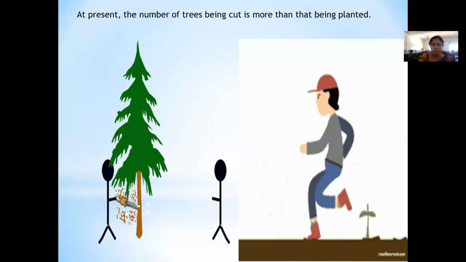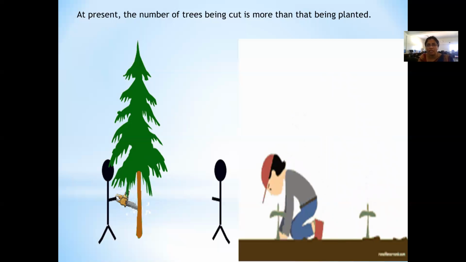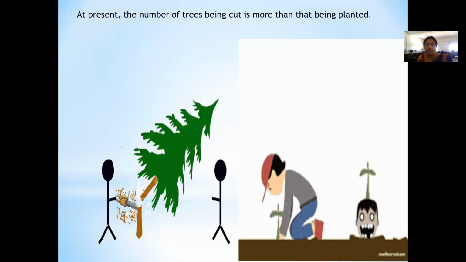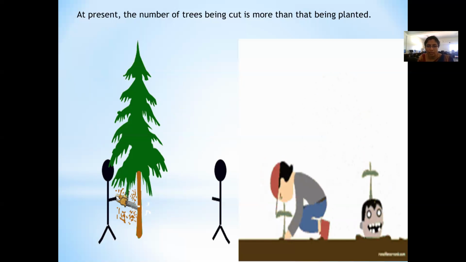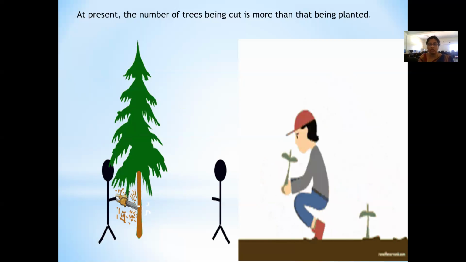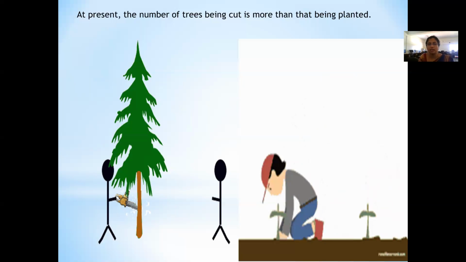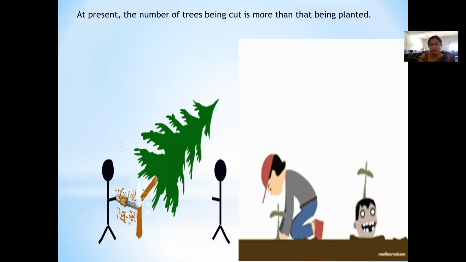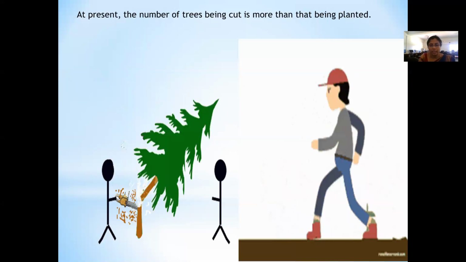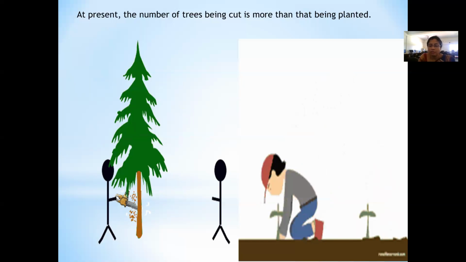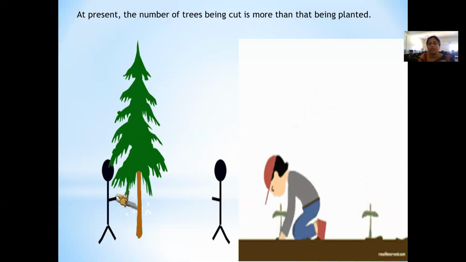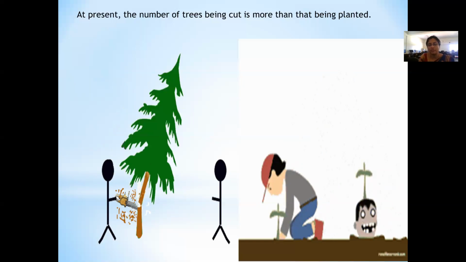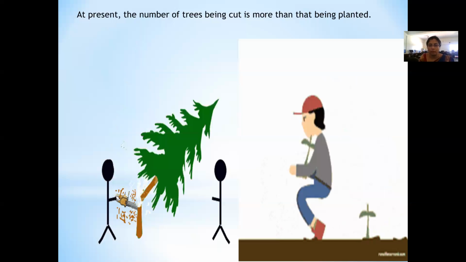So the things will be balanced. But at present, the number of trees which we are cutting is more than the number of trees which we are planting. So whenever we are planning for any cutting of a tree, we should make sure that we plant more than that. See, when I took the example of cutting down 10 trees, children, one has to make sure that they at least plant double the amount of trees which they have cut, so that there will be an equal balance.